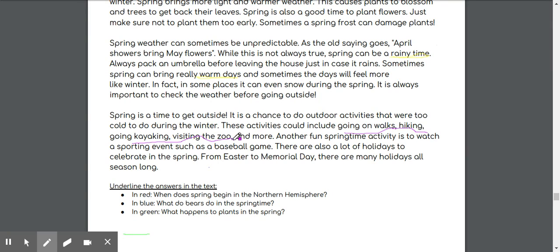Another fun springtime activity is to watch a sporting event, such as a baseball game. There are also a lot of holidays to celebrate in the spring. From Easter to Memorial Day, there are many holidays all season long.